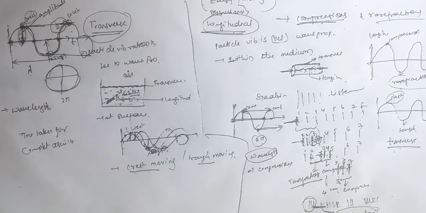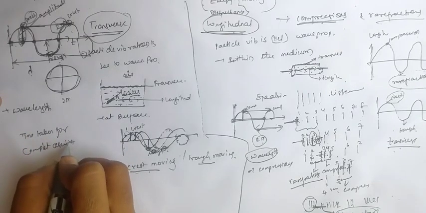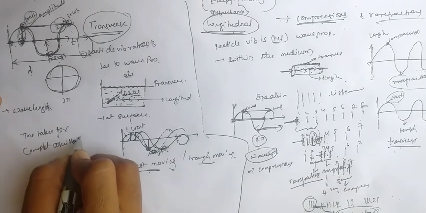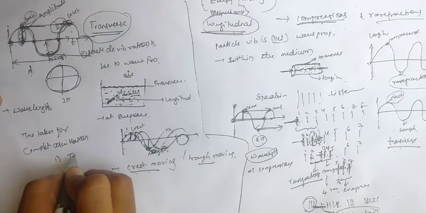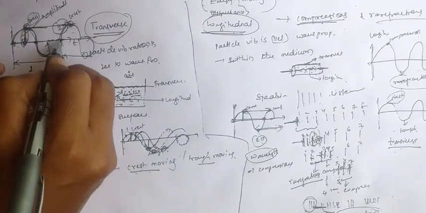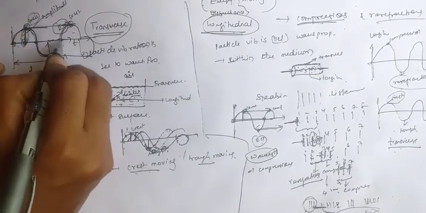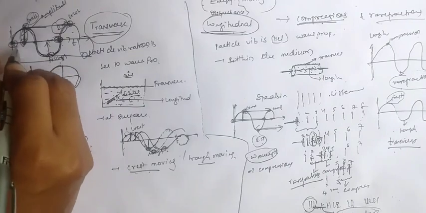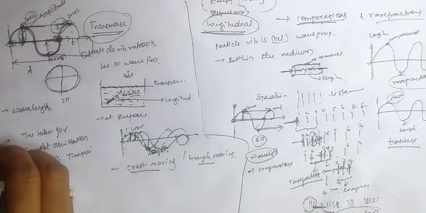Complete oscillation means here to here. For here to here we are getting the time period T.